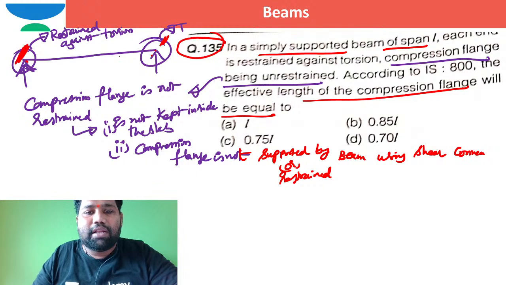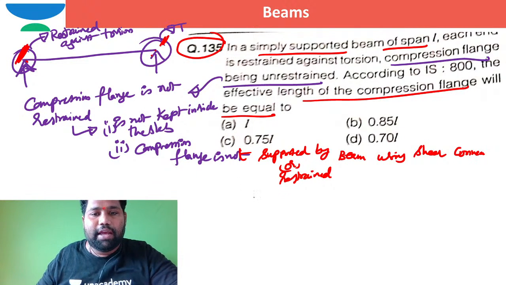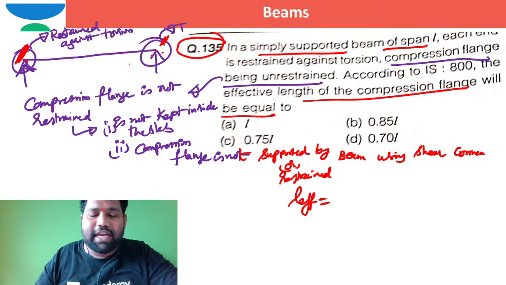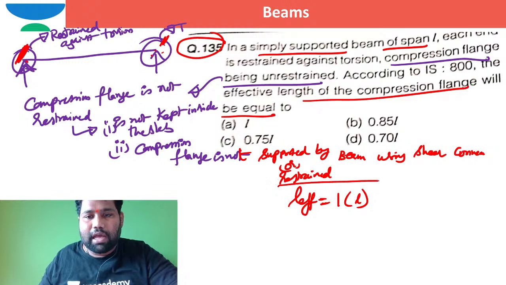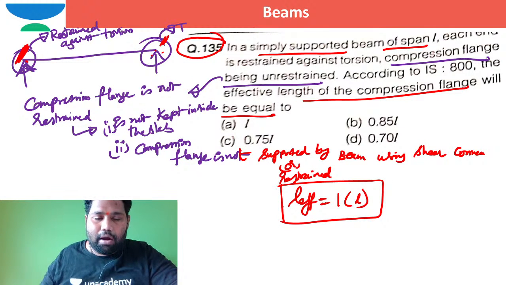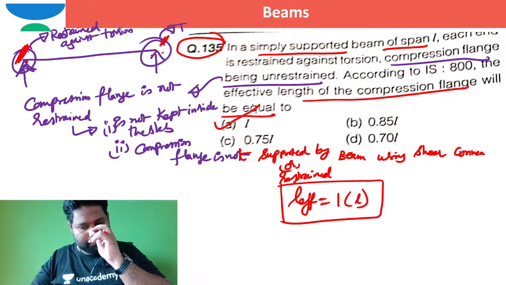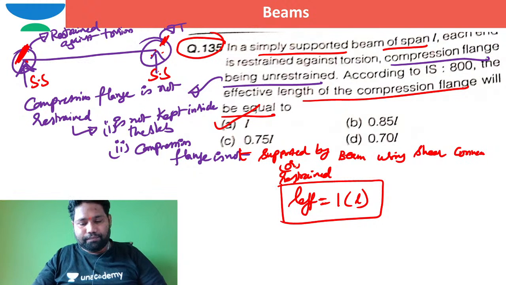In a simply supported beam where only the ends are restrained against torsion, but the compression flange is not restrained anywhere, the effective length is 1 times L. So directly I can keep option A, because it is simply supported. This is SS, this is also SS, simple support.